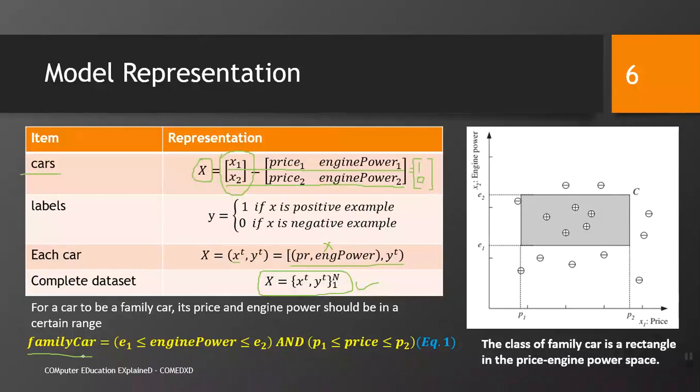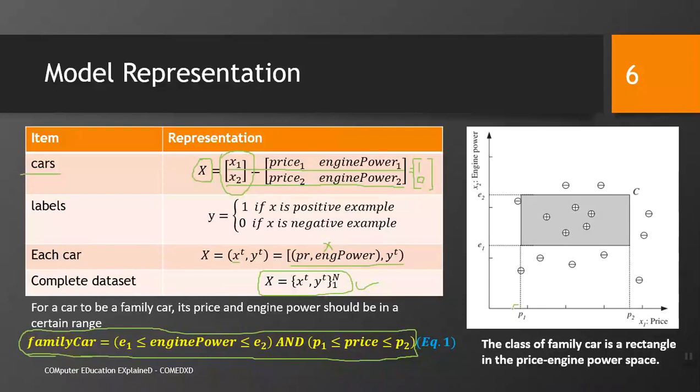So, this formula tells us that if any instance fulfills this condition, that could be categorized as a family car, and any other car that could not fulfill this condition is placed as a negative example, as a not family car.